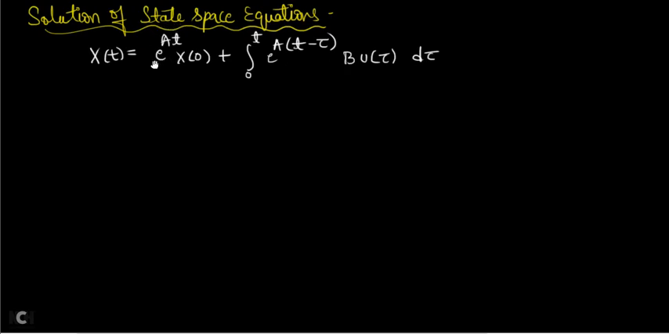Calculating e power At, the state transition matrix itself, is a very lengthy task. Then after that, substituting the values and integrating the matrix. All these terms are matrices, so integrating them is again a very big task. It goes up to 3-4 pages. So the numerical complexity of using this formula to find the solution of the state space equation is very huge.